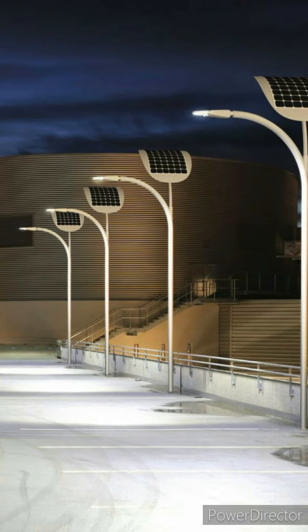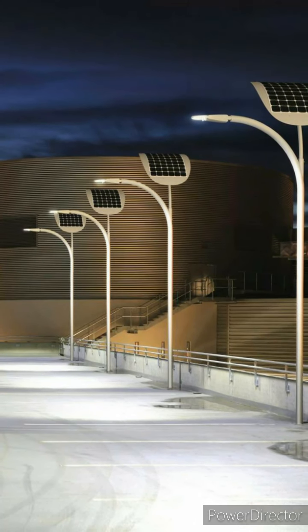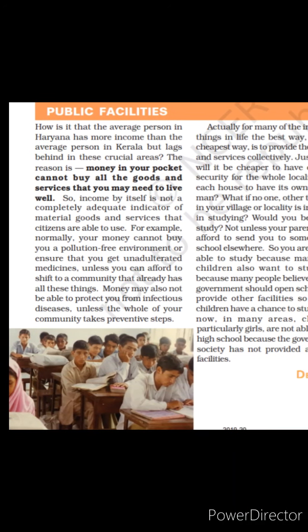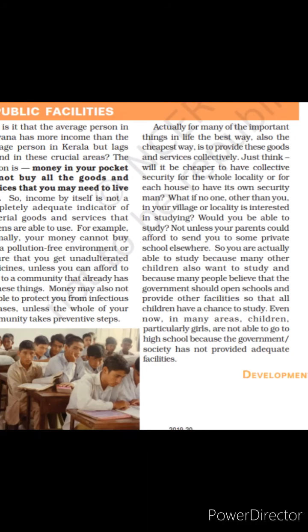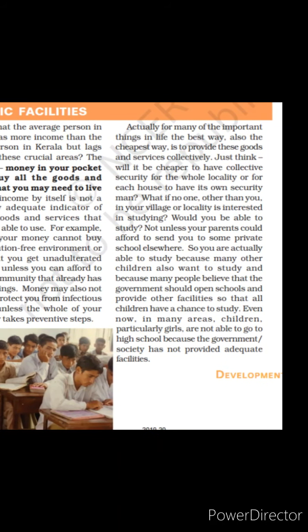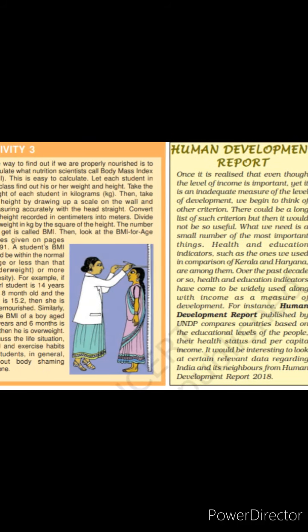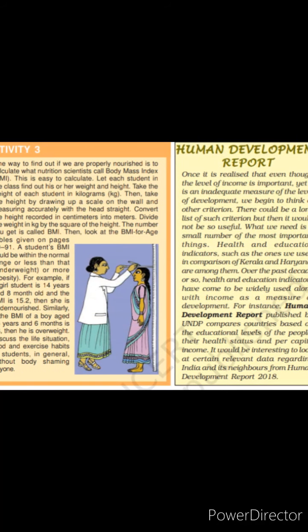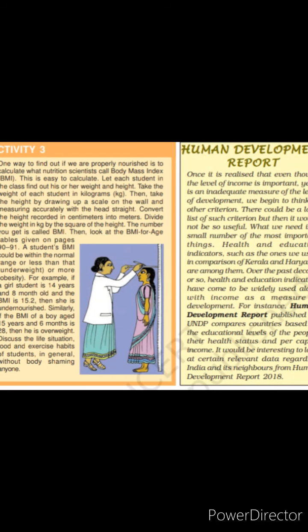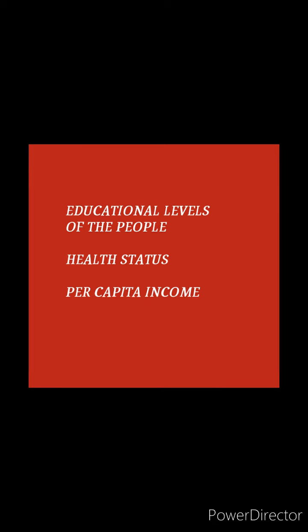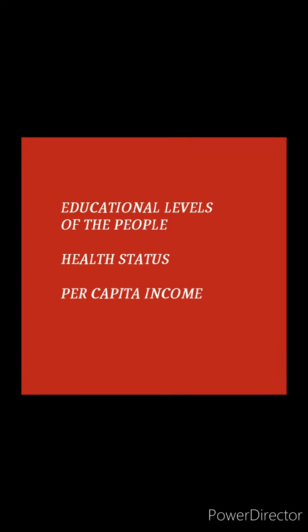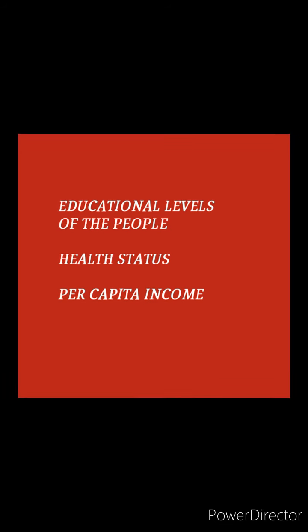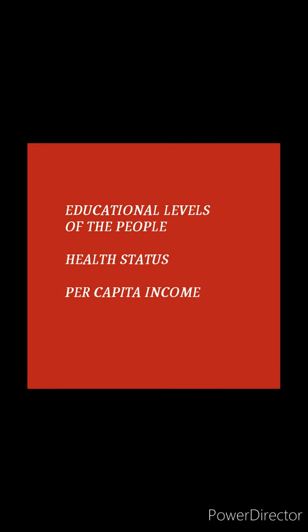The Human Development Report published by the United Nations Development Programme compares countries based on the following things. They are, as you can see in the next slide, the educational levels of the people, health status, and per capita income. I'll repeat it once again for you: the educational levels of the people, health status, per capita income. Table 1.6 shows some data regarding India and its neighbors.